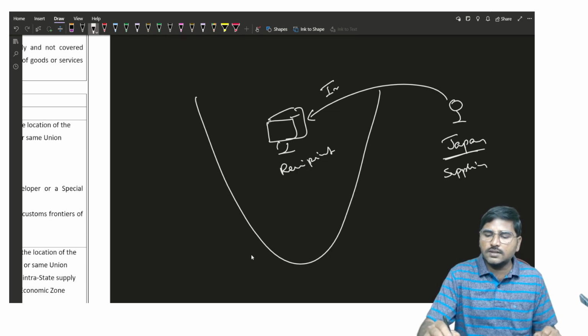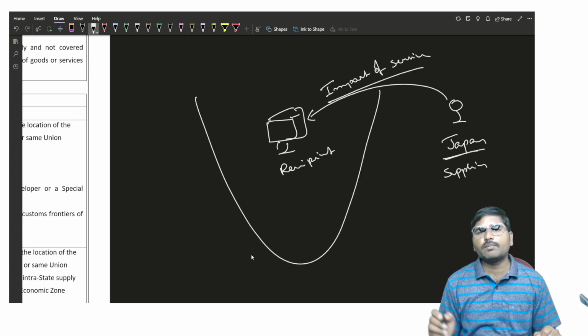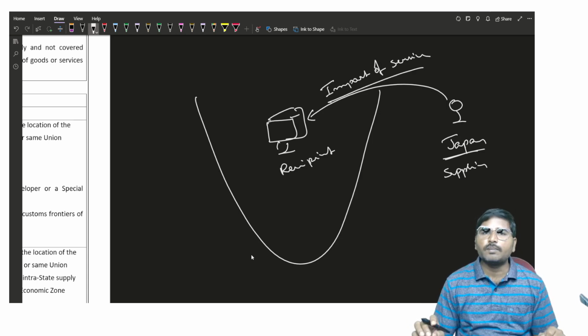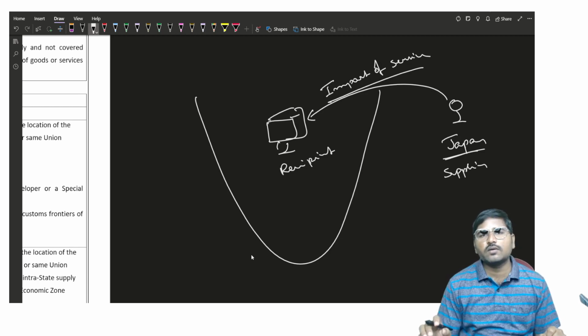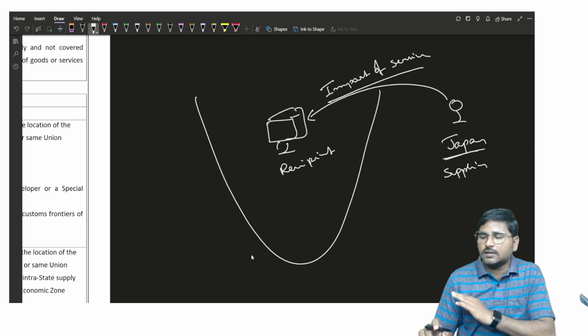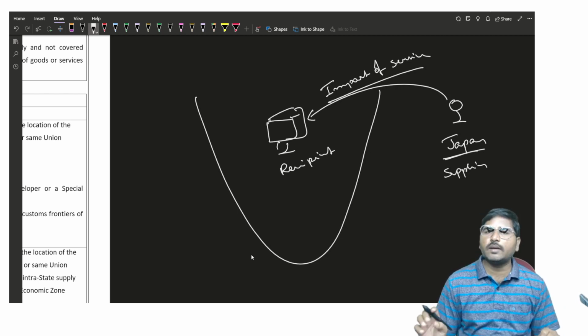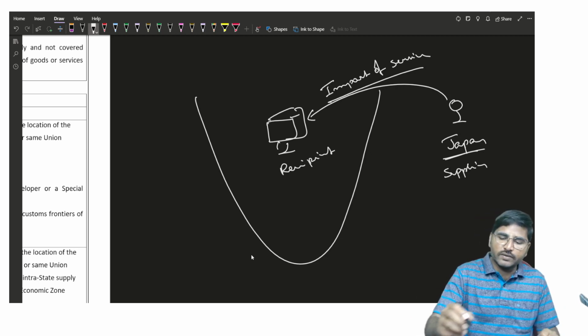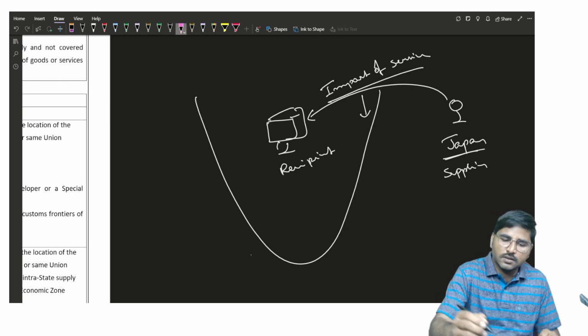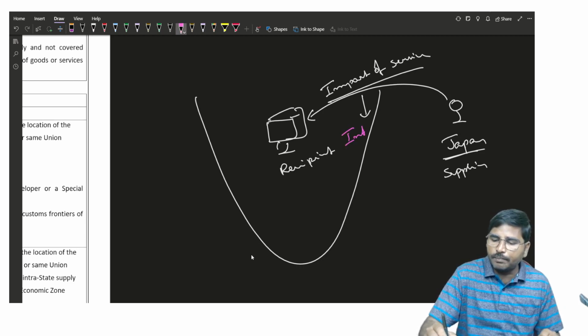Now this is the concept of import of service, where the supplier is located in Japan, the recipient is located in India, and the supplier renders services through online. The import of service shall be treated as interstate supply.